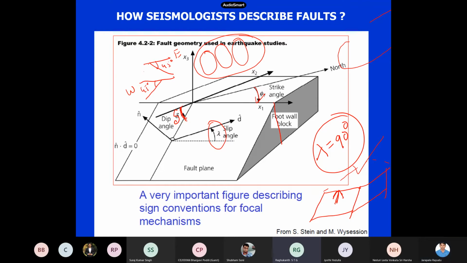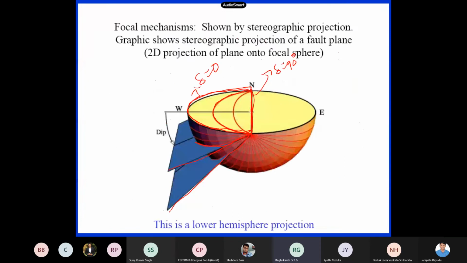So lambda is equal to 90 or lambda 0. What does it indicate? Lambda 0 is a strike slip fault. Lambda 0 means it is moving just like this. It is a strike slip fault. When lambda is 90 degrees, how is the other side of the fault plane, which is located here, moving? So this side is moving on top of this one. You can see here also.